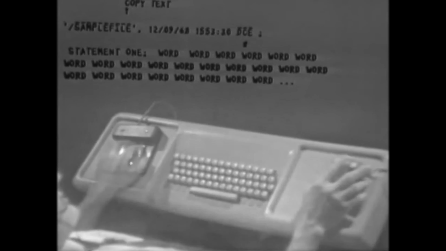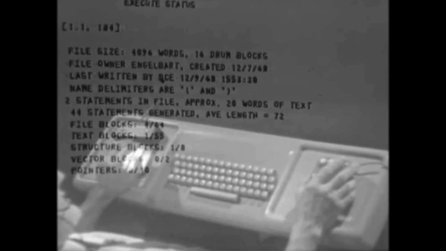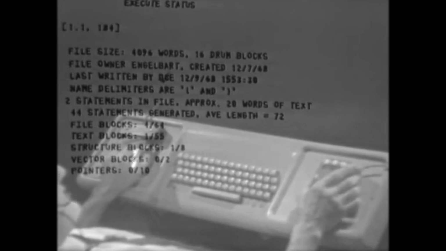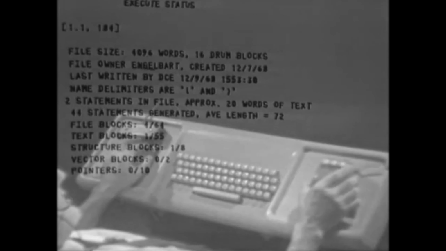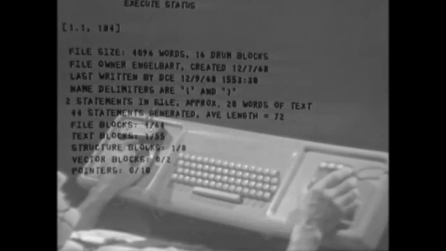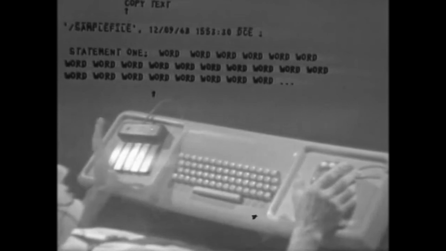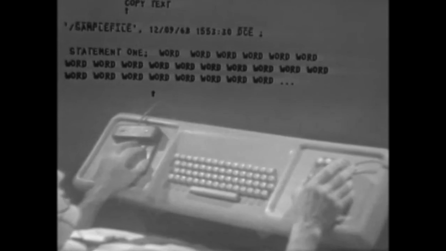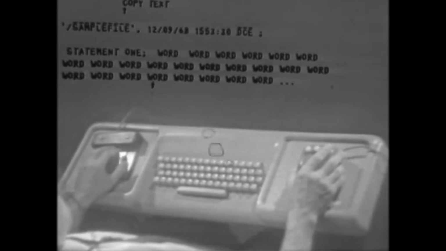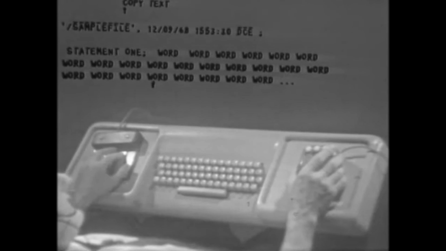And thereafter I can always do something. I can ask for the status of a file, and it'll tell me that information. Very small file now, owned by me, last written by me very shortly ago, etc., and other interesting data in there. So we've seen how we can start with a blank piece of paper and go to developing a file. This file has one statement with a few words in it.